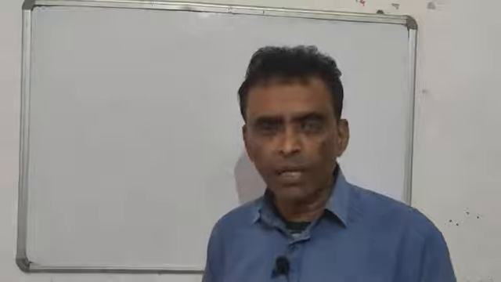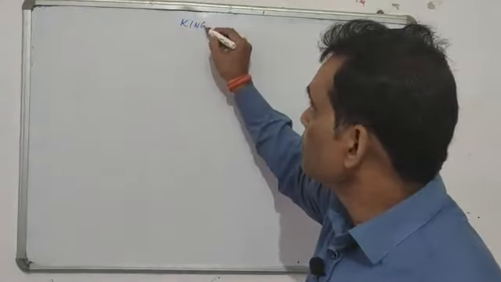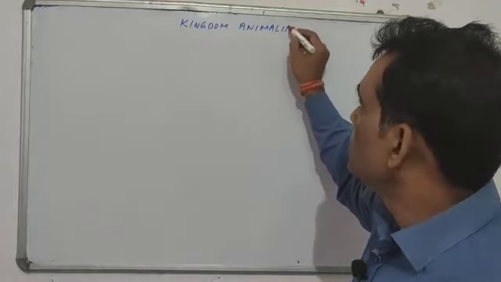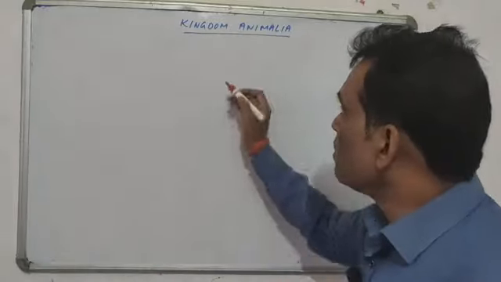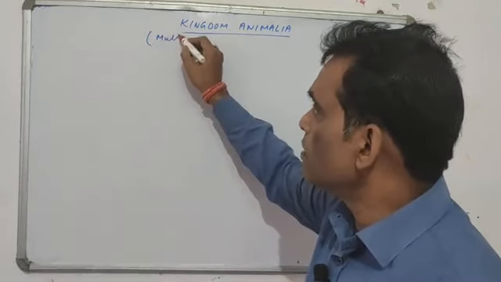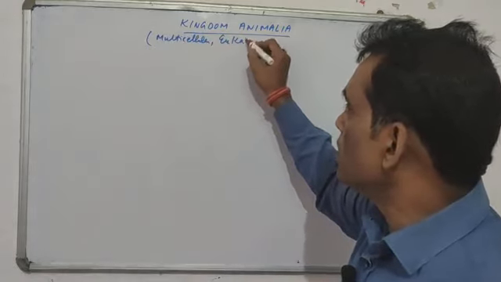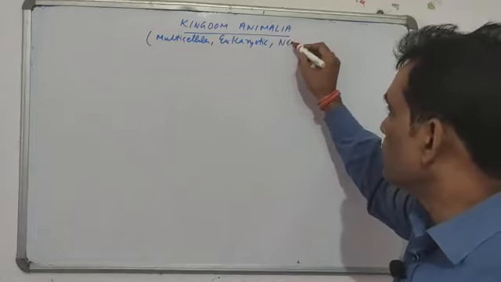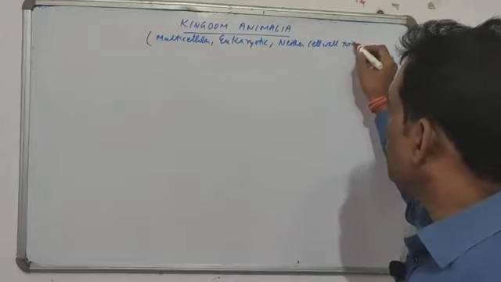Today we will concentrate mainly on the animal kingdom, that is called kingdom Animalia. The largest kingdom, of course, in this living world. The kingdom Animalia includes all those organisms which are multicellular, which are eukaryotic, which have neither a cell wall around the cell nor the chloroplast.